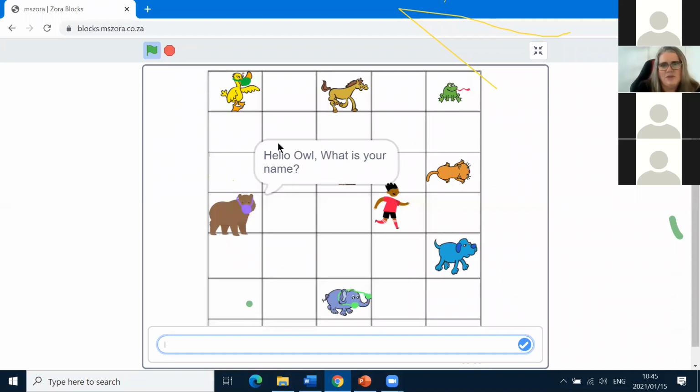And hello, owl. What's your name? We can't really see it. Right, let's type in Owl's name. We can't see Owl. She seems to be hidden under this message block here. Never mind. What's Owl's name going to be? Jane Doe. What's your age? Let's say she is 83.